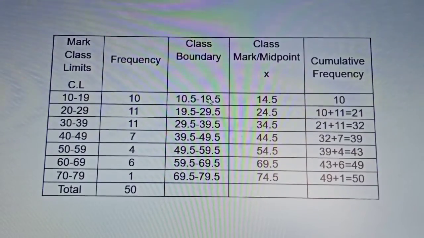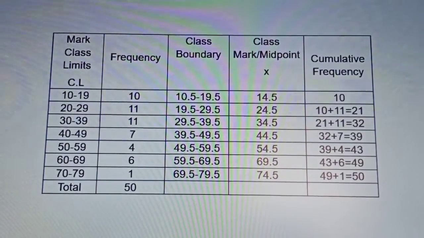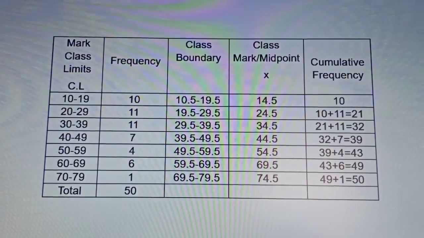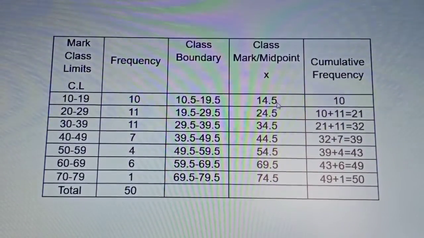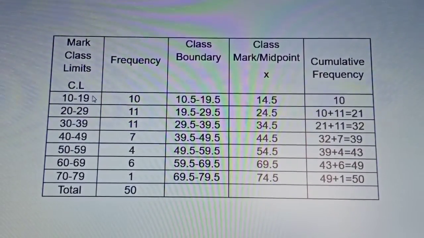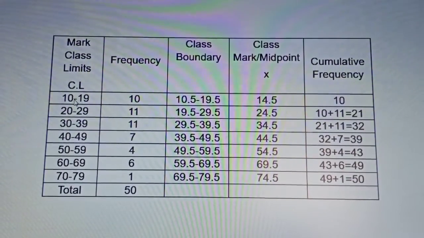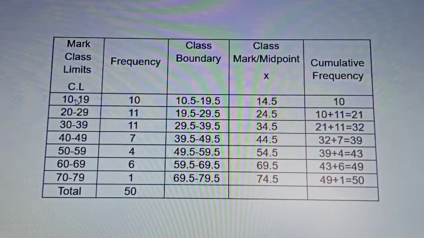So this value is subtracted from the lower class limit and is added to the upper class limit to get the required class boundaries. So to get the midpoint, refer to the values from the class limits. In here, there are two midpoints. In 10 to 19, 14 and 15 are the class midpoints.